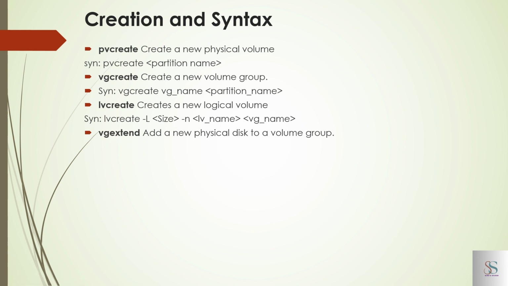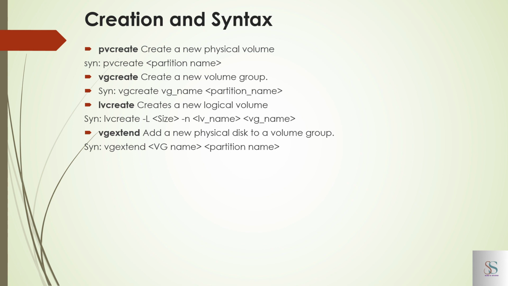For example, if you need to increase the disk size but you don't have any space in that lv, first we need to extend the vg, then we add the space into the lvm. For this, vgextend, the vg name, the partition name. First we extend the existing vg name.